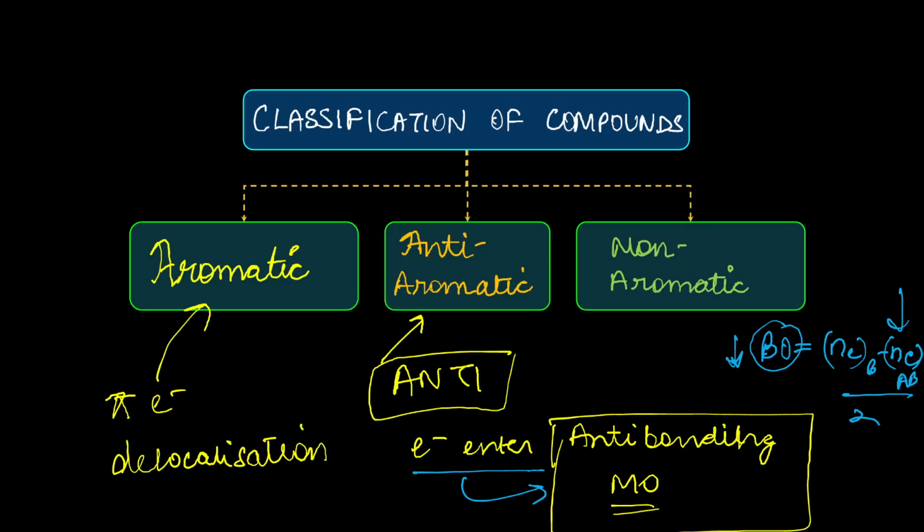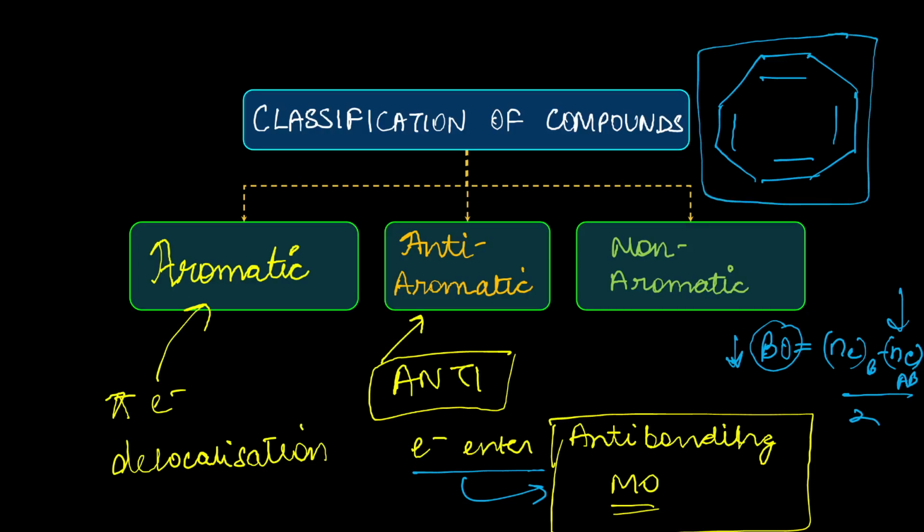Now, if a compound has a chance, for example, look at this 8-membered ring. If a molecule has a chance of becoming non-planar in order to become stable, it will, even though it has 8 pi electrons, for example, or 4n pi electrons. So any such compound which has an option. So for example, when we took the cyclobuta-1,3-diene example, if you remember when I was talking about this,